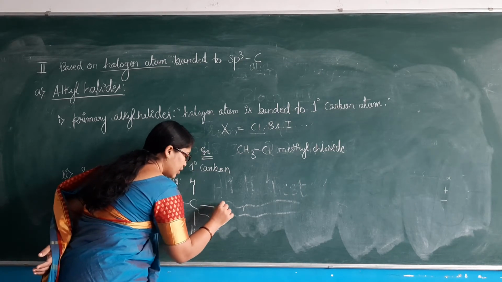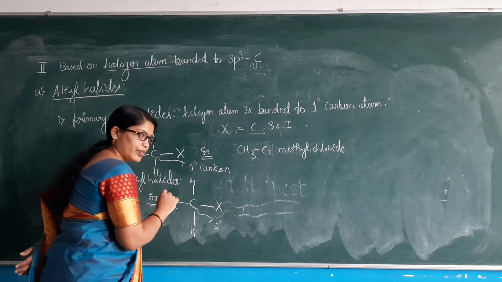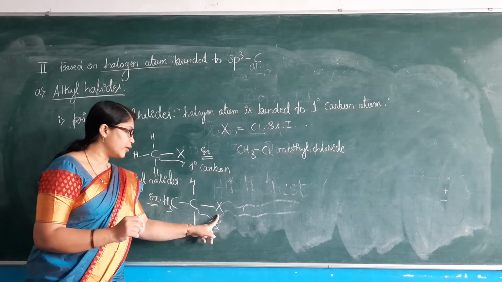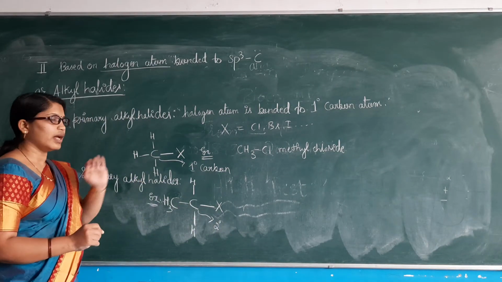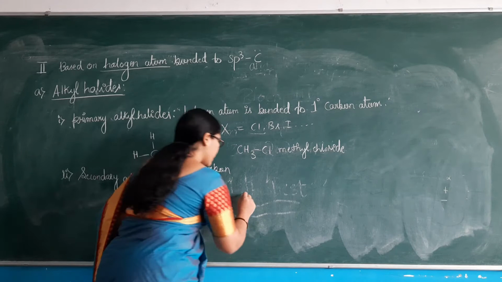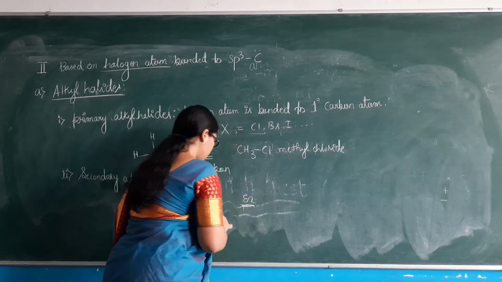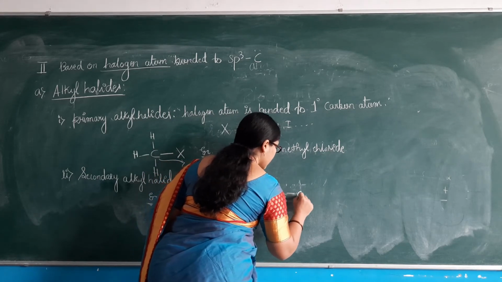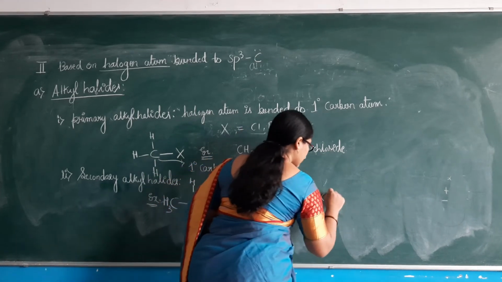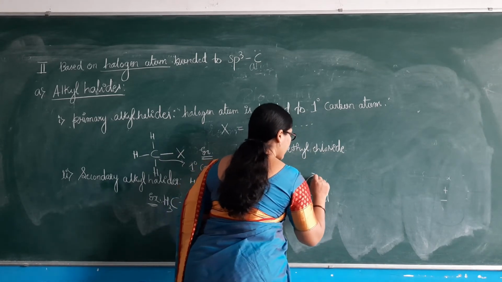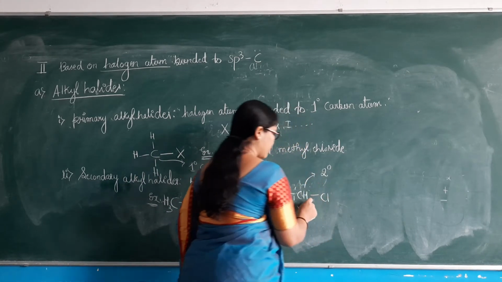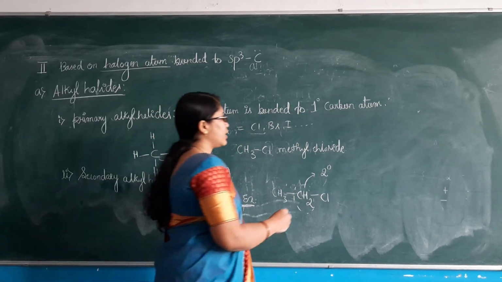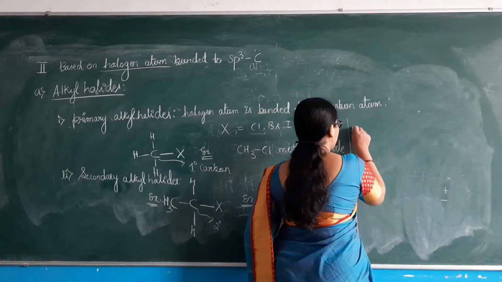And here directly we have our halogen present. This is the secondary carbon to which the halogen atom is directly bonded. So this is the classification of secondary alkyl halides. For example, you just put X as any halogen: CH3, CH2, here Cl. Now this carbon is referred to as secondary carbon to which the halogen atom is directly bonded. Similarly, the third classification we have is tertiary alkyl halides.